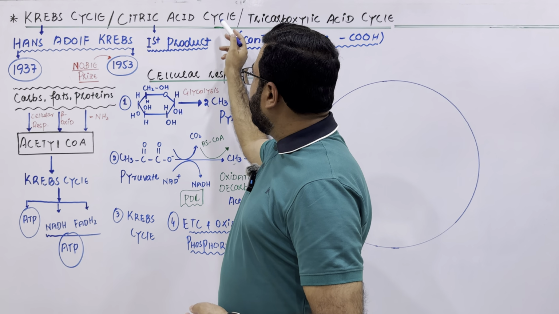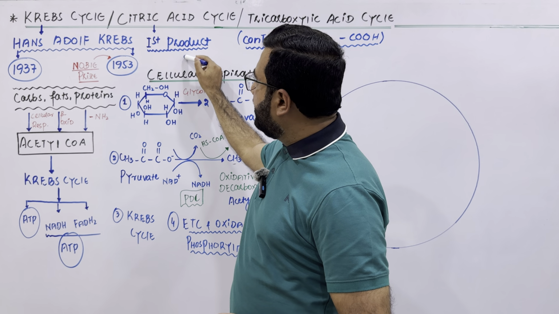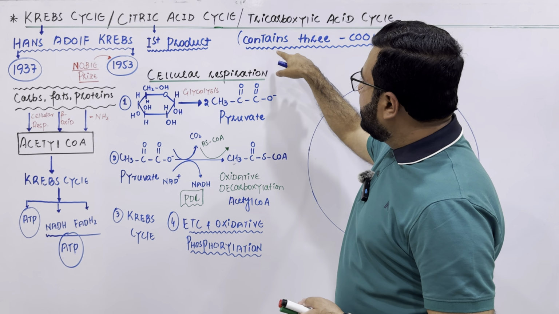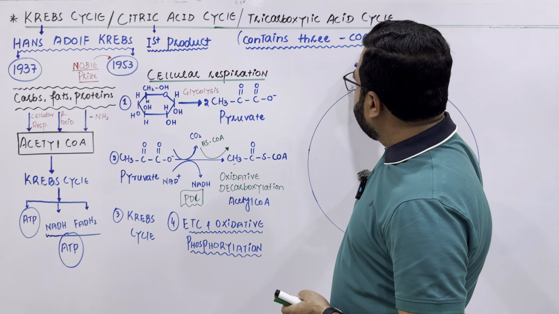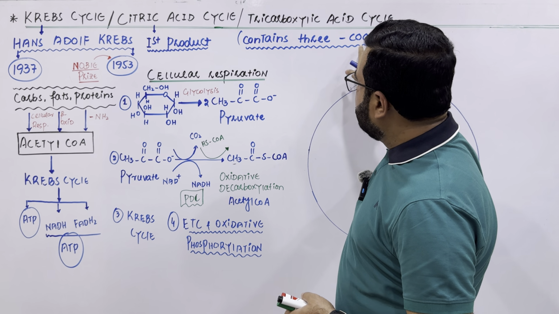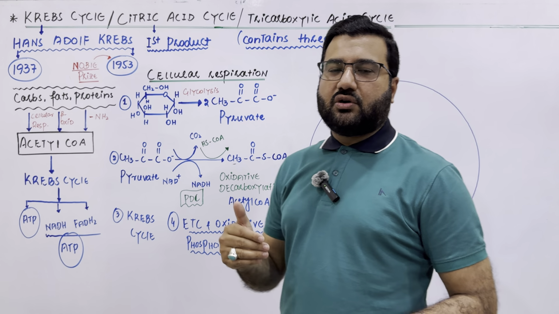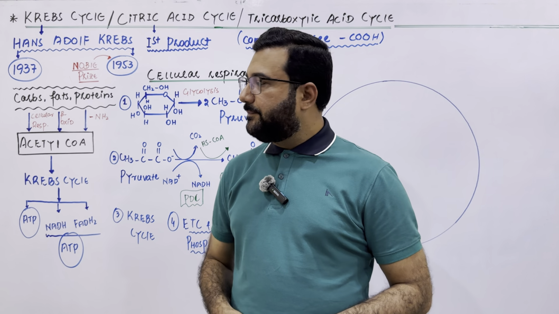It is called the citric acid cycle because the first product of the Krebs cycle is citric acid, and citric acid is a tricarboxylic acid which contains three carboxyl functional groups. That is why it is also called the tricarboxylic acid cycle or TCA cycle.